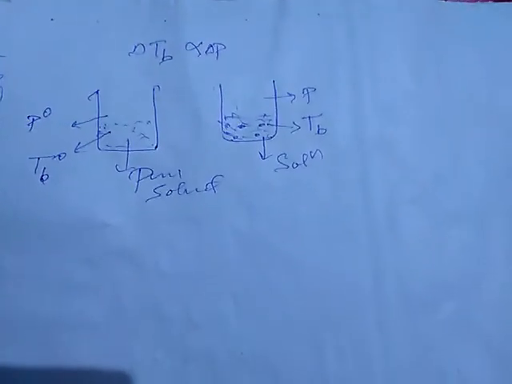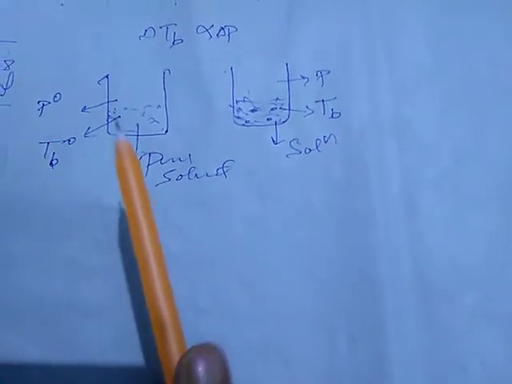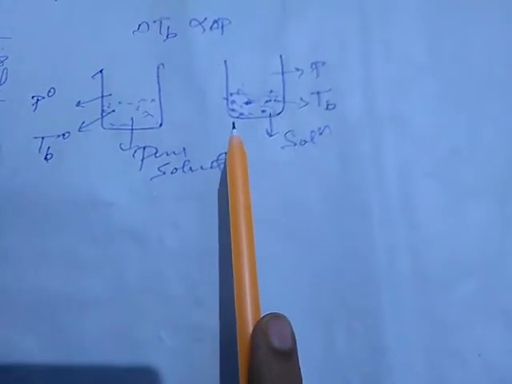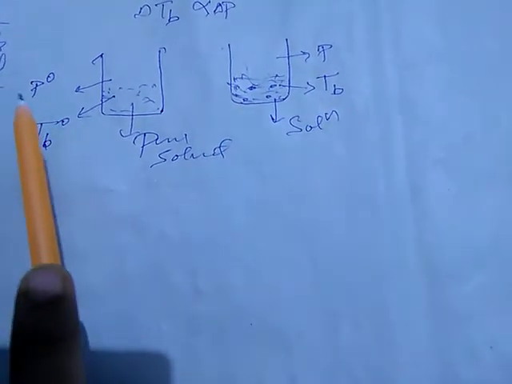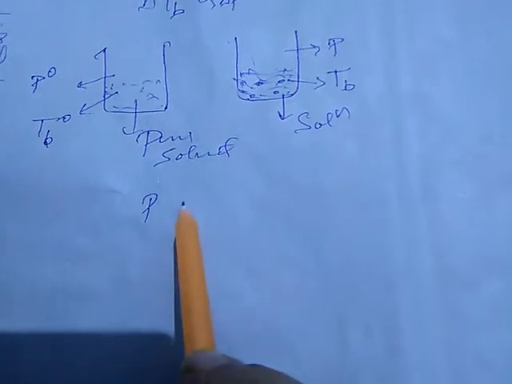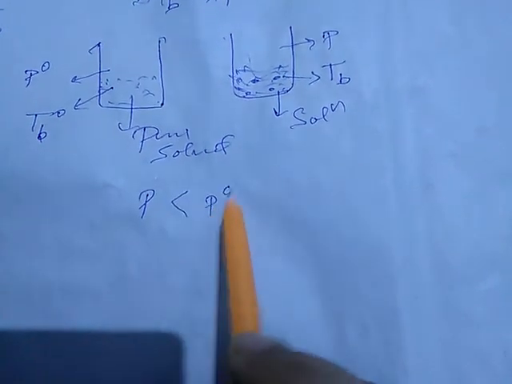It is almost clear, and we have also discussed previously, that on addition of non-volatile solute the vapor pressure will lower. It means here P is less than P naught.